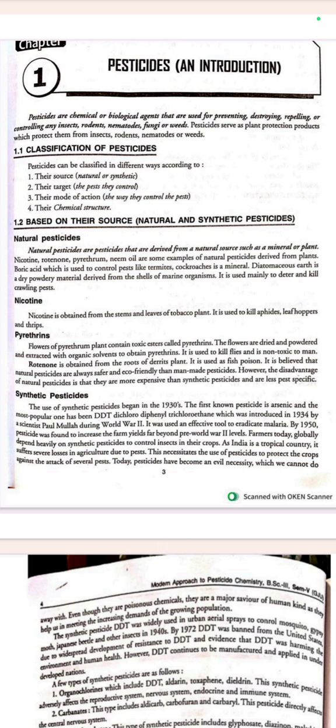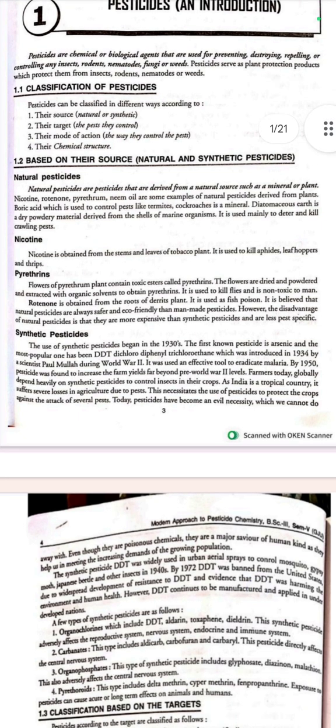Now, nicotine. Nicotine is obtained from the stem and leaves of tobacco plants. It is used to kill aphids, leafhoppers, and thrips. Next is pyrethrin. Flowers of the pyrethrum plant contain toxic esters called pyrethrins. The flowers are dried into powder and extracted with organic solvents to obtain pyrethrin. It is used to kill flies and is non-toxic to men.